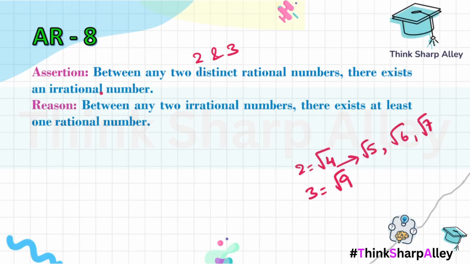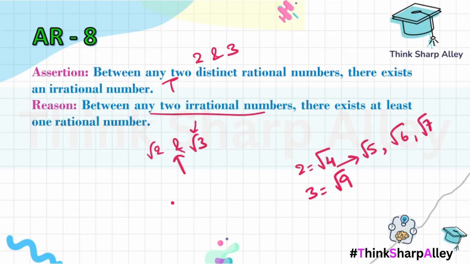So when they have said there exists an irrational number, which is definitely true, what is the reason? Between any two irrational numbers, there exists at least one rational number. So let's take any two irrational numbers, root 2 and root 3. These two are irrational numbers surely. Can we find any rational number between root 2 and root 3? Yes, we have done many problems of finding irrational numbers and rational numbers between two irrational numbers. So this is one such problem. We know we can find many rational numbers. Let's try one over here also.